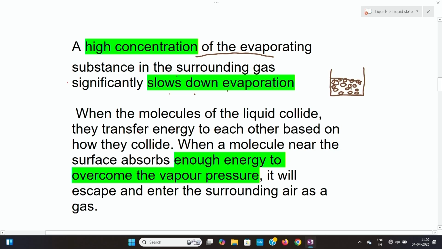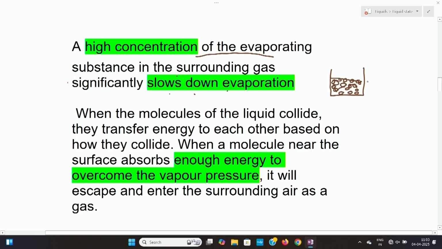So when the molecules interact, they will exchange some energy, and at a particular time the surface absorbs enough energy to overcome the vapor pressure. So sometimes these molecules are able to overcome the vapor pressure, and only then does evaporation happen. Okay.